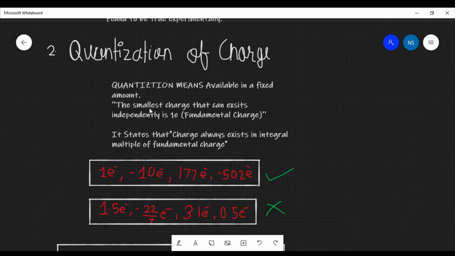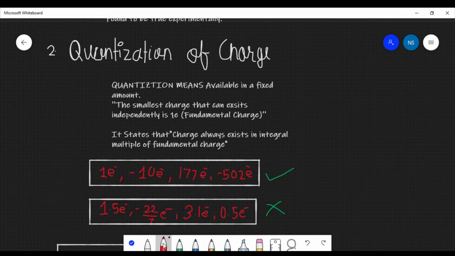Before knowing what quantization of charge is, we must understand that the smallest charge that can exist independently is one electron. This one electron is the fundamental charge. It means that less than this there is no charge. There can't be any charge like 1.5 or 0.5 or anything like that. So what quantization of charge basically means is that charge always exists in integral multiples of the fundamental charge.